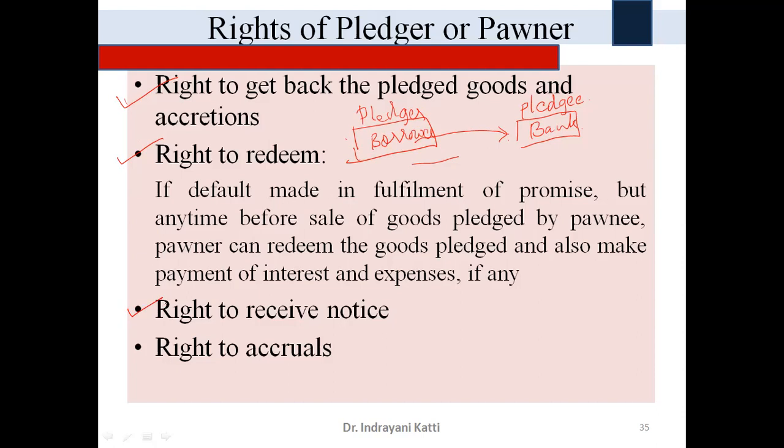What kind of notice? Who is going to give this? Pledger has a right to receive notice before the sale of the products which are pledged with the banker. This intimation should have to be given by a pledgee to the pledger that your goods are going to be sold. So that's why he has a right to receive it, to make good the loss or make good that repayment of loan in time.